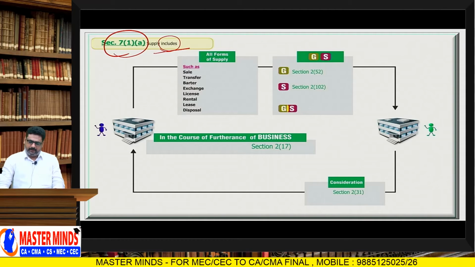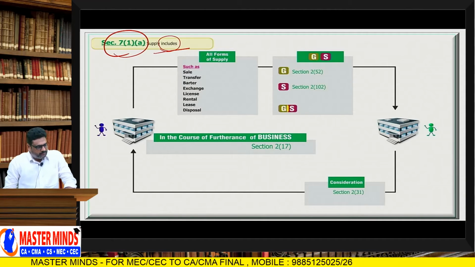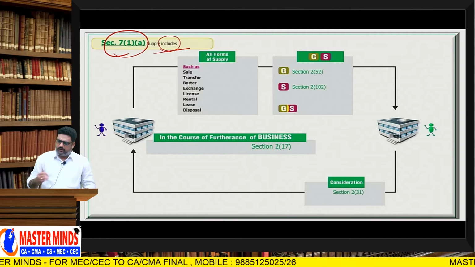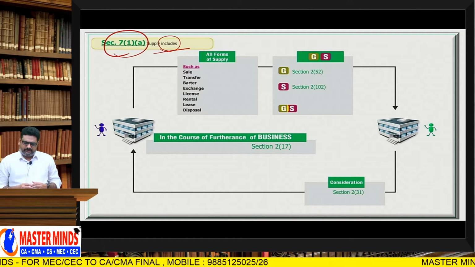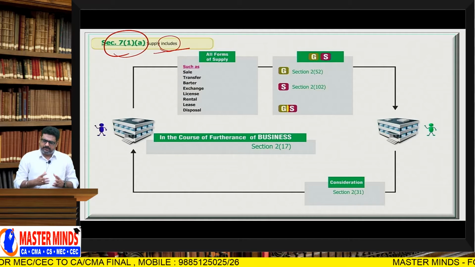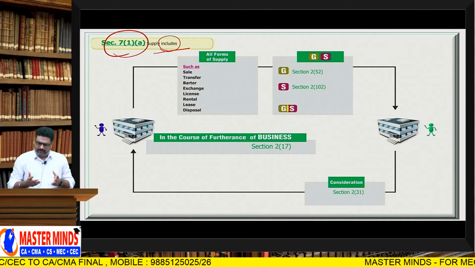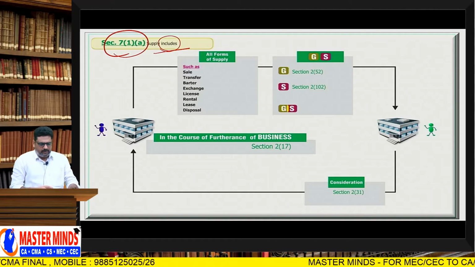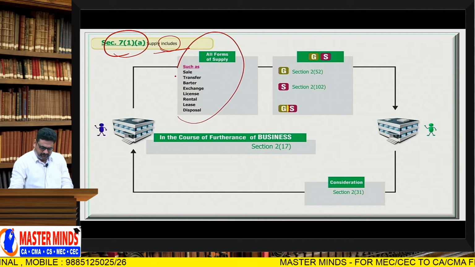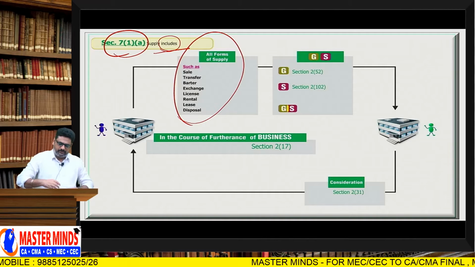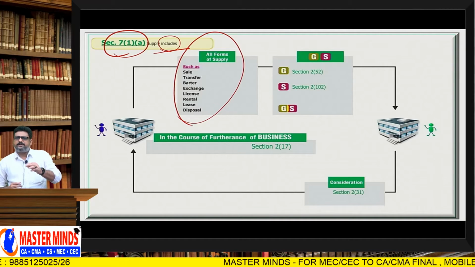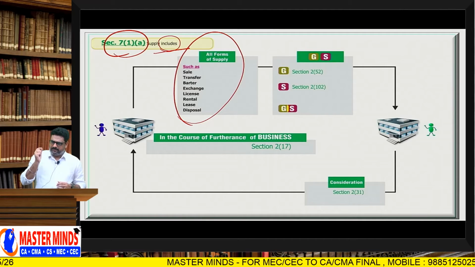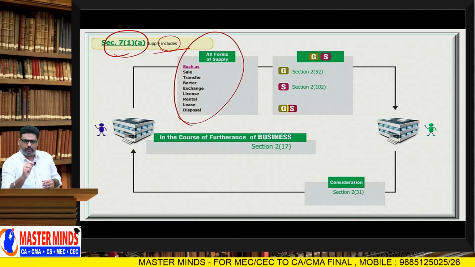Sir, what is meant by inclusive definition now? Say for example, supply includes all forms of supply such as sale, transfer, barter, exchange, license, rentals, lease, disposal. All these 8 forms are treated as supply. So the list given in 7 subsection 1A is an inclusive list.